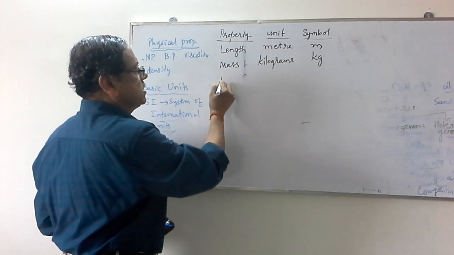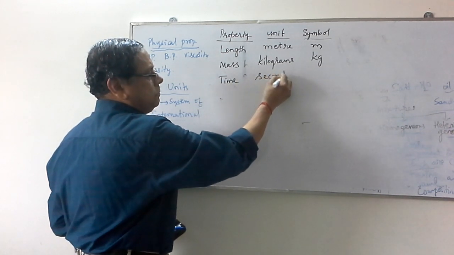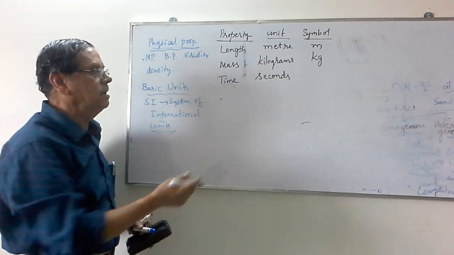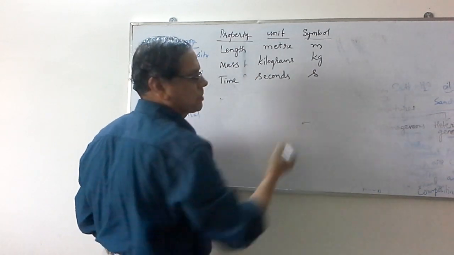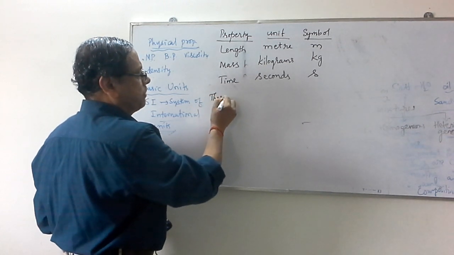The next one is time. Time is measured in seconds. As I told you, in other systems like CGS, FPS, MKS, etc., the same unit is used for time. That is indicated with small s. Then we have thermodynamic temperature.